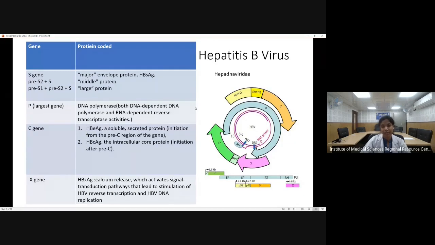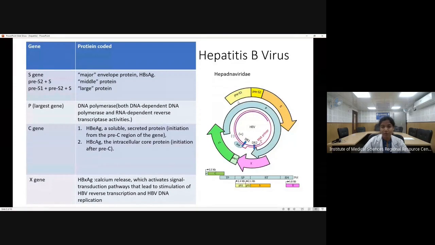Now coming to the hepatitis B virus, which is very important and also a bit complicated. Hepatitis B virus is the only DNA virus in the hepatotropic group. Rest all are RNA viruses. Now, what are the various proteins present in the hepatitis B virus? It belongs to the Hepadnaviridae family. It has an envelope protein, and there are 3 core proteins.